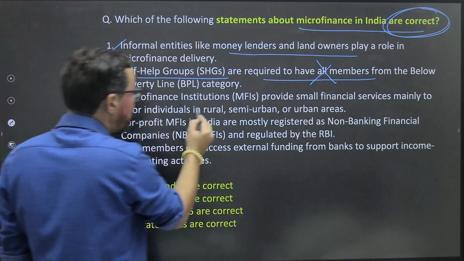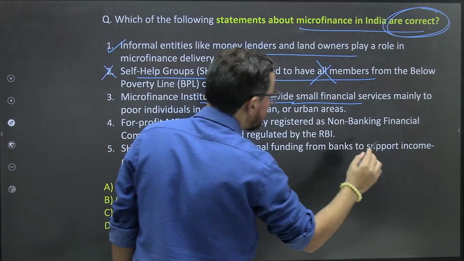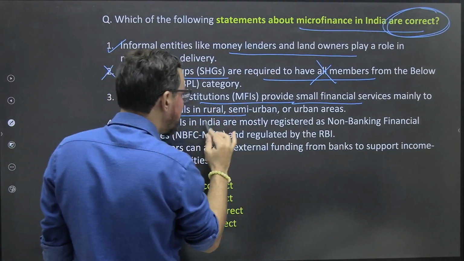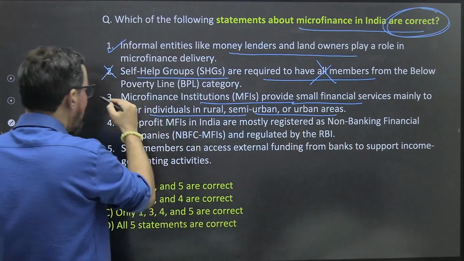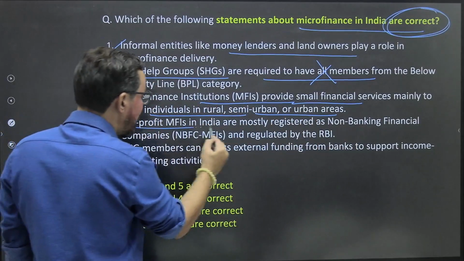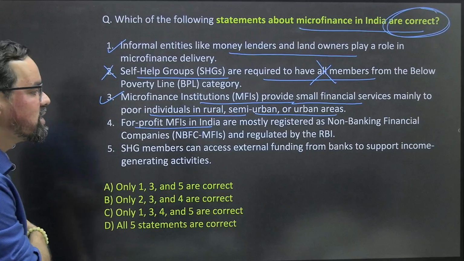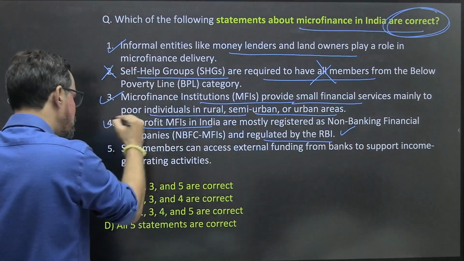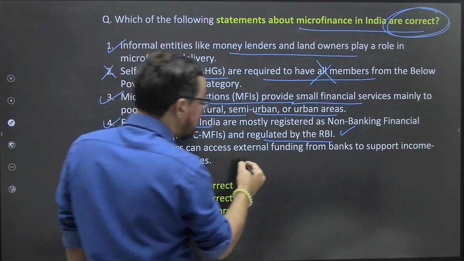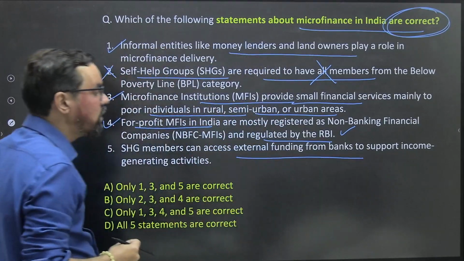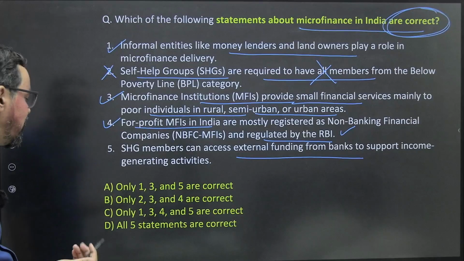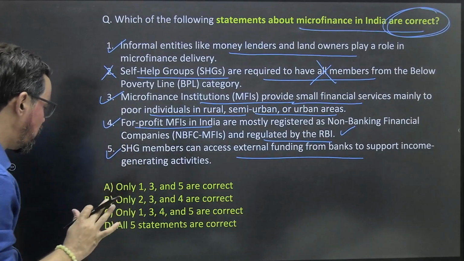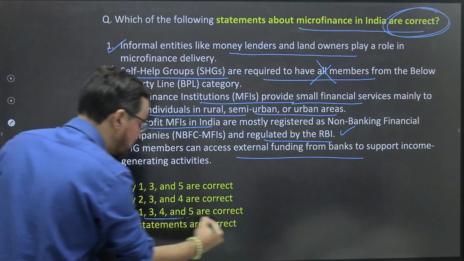Microfinance institutions provide small financial services mainly to poor individuals in rural, semi-urban, and urban areas too. For-profit MFIs in India are mostly registered as NBFC-MFIs and regulated by RBI. 100% true. Self-help group members can access external funding from banks to support income generating activities. This is also correct. So 1, 3, 4, 5 means option C will be the right answer for this particular one.